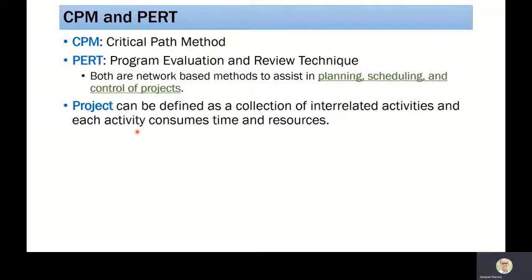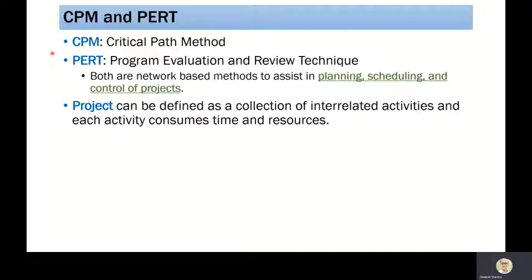In this particular chapter, we will consider the time that will be required for these activities. The resources such as fund, those we are not going to consider. Now CPM and PERT have various applications in mechanical, civil engineering and other domains, because whatever task we do is always a part of a project.